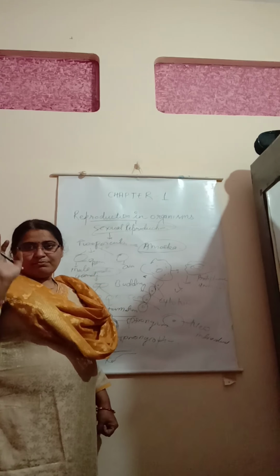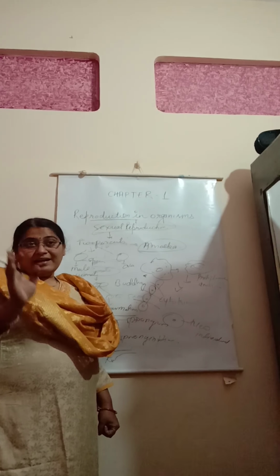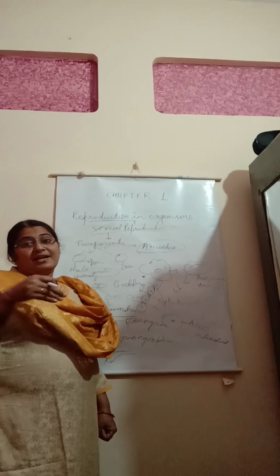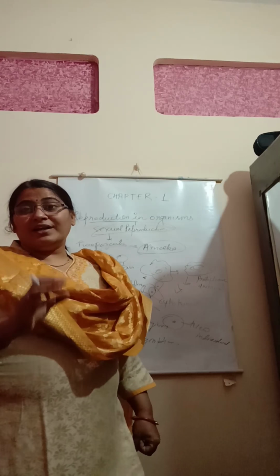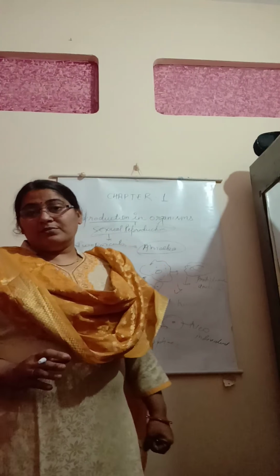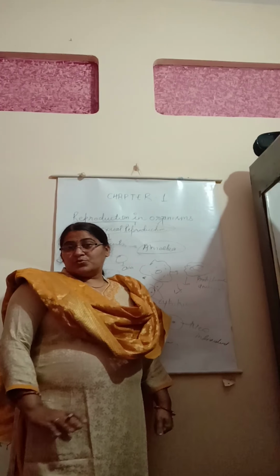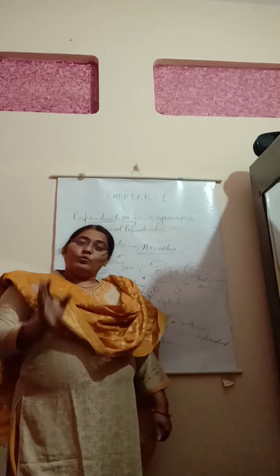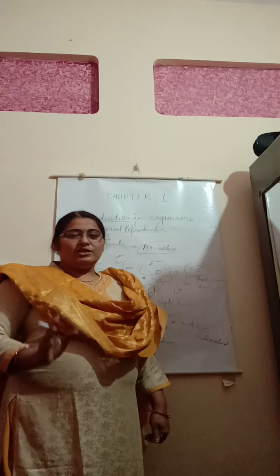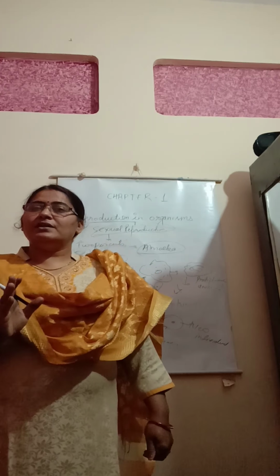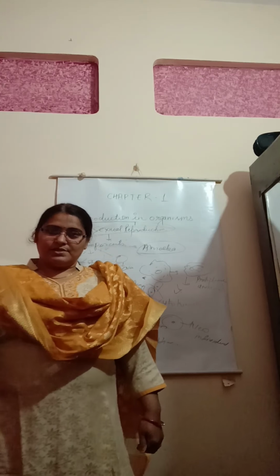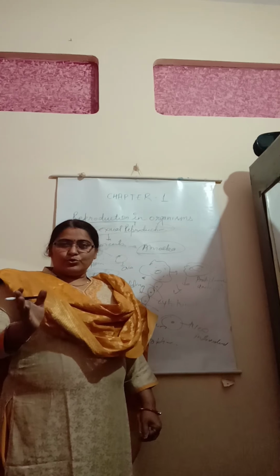So students, make a note and write down the answers to what I am asking. The first question: what is reproduction? The next one: what are the various stages of the lifespan? What is juvenile phase? What is reproductive phase? And what is senescence or aging in the case of plants or animals? So students, go through the chapter.